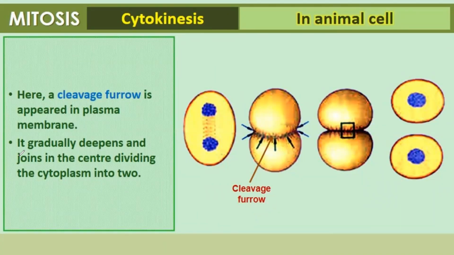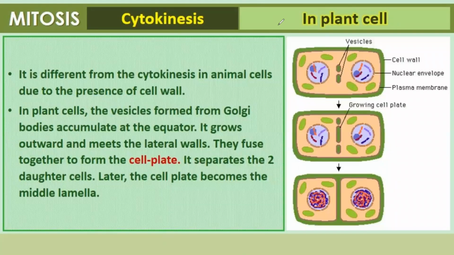In animals, the cleavage furrow appears in the plasma membrane. So, the division of the cell is from the periphery, this plasma membrane, and it gradually deepens and joins in the center, resulting in division of cytoplasm and formation of two daughter cells. In plants, it is different.